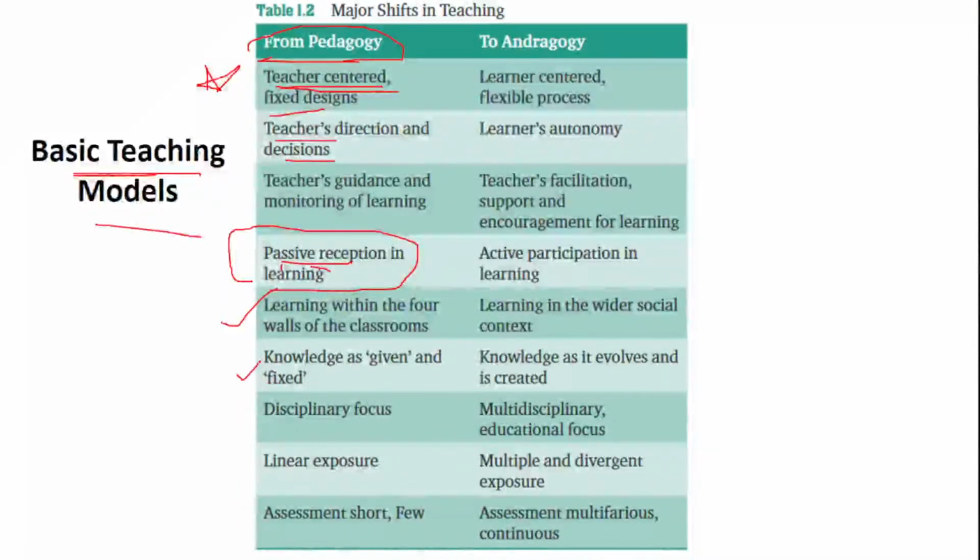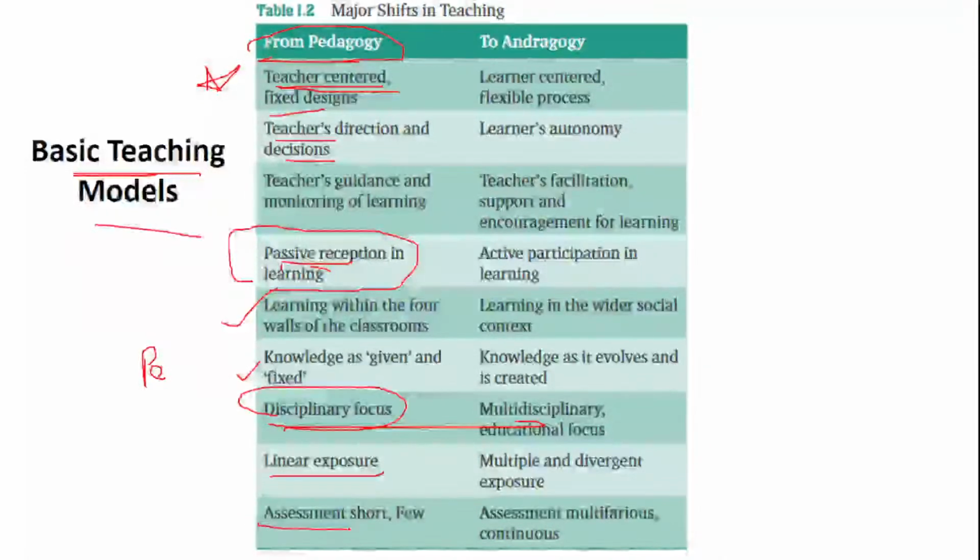If you remember, yesterday we did philosophies of education, where we covered perennialism, in which knowledge is given from the books. So in pedagogy, which type of philosophy was seen? Your perennialist philosophy was seen over here in the pedagogical form or model of teaching. It is important here because it inculcates discipline in the students. Linear exposure, that is, one way. Assessment is short and few.